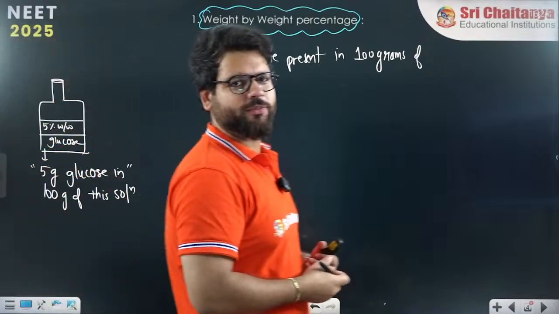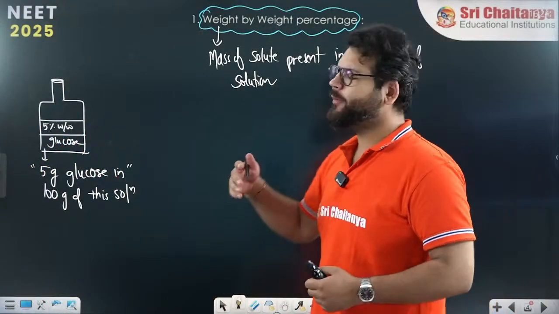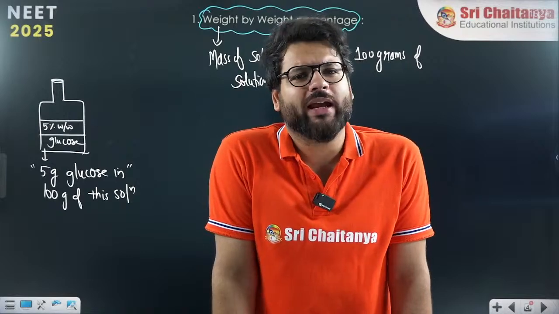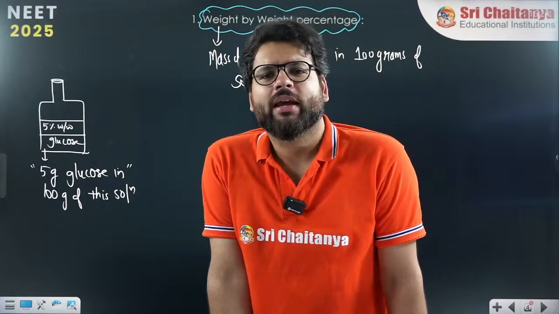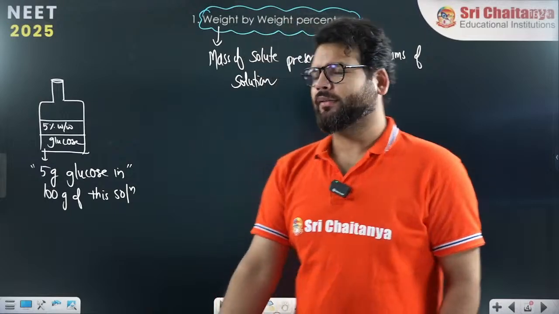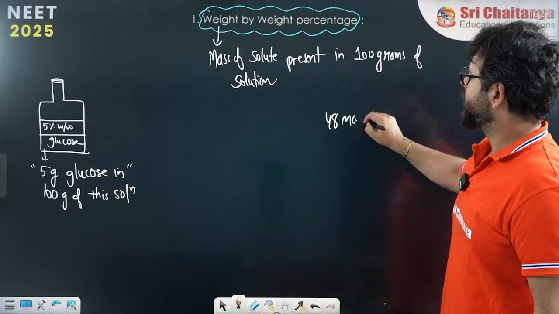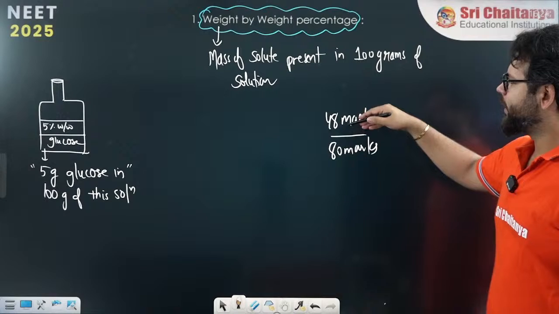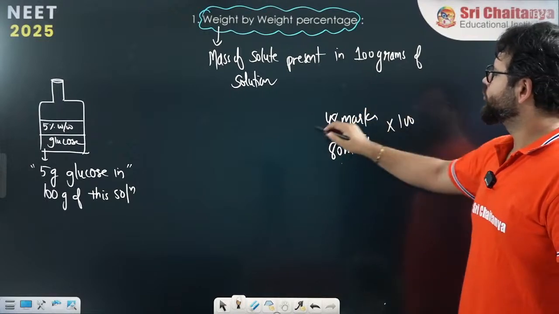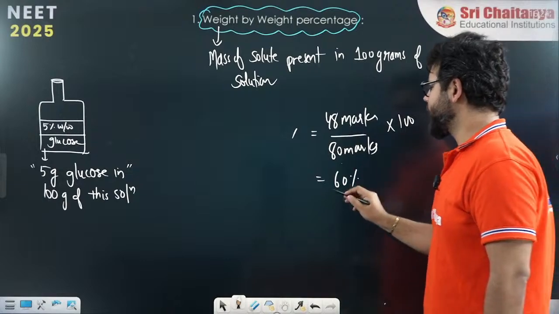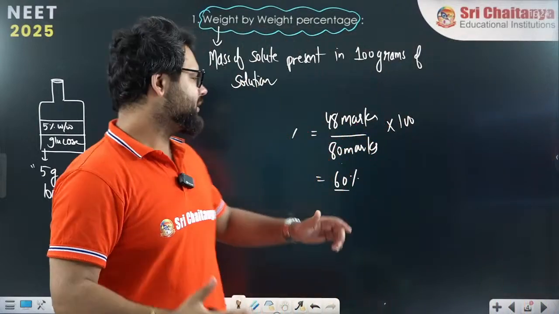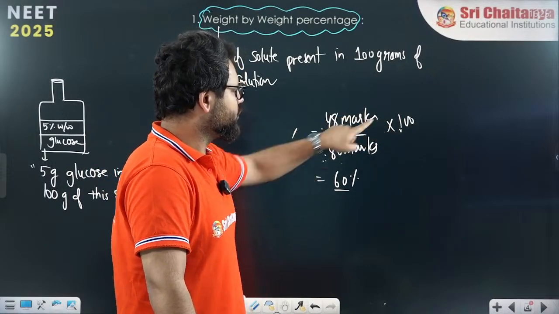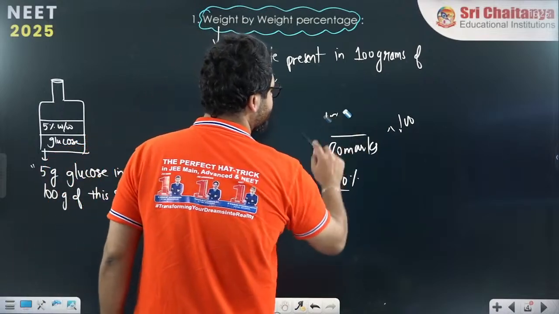So what is the formula of weight by weight percentage? How do you find any percent? When you have an exam paper of 80 marks and you get 48 marks out of 80, let's say, and I ask what is your percentage, you will say, sir, marks obtained by total marks into 100. So your percentage will be 60%. In the same way, the formula is weight of solute by weight of solution into 100. That is the first formula that you have.